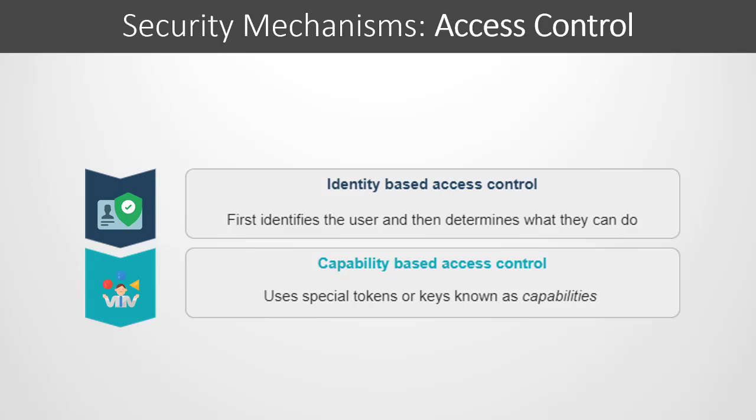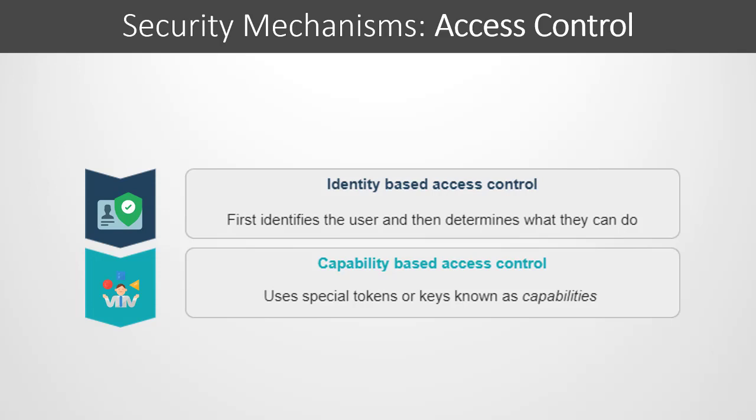Next security mechanism is access control. Access control, or authorization, grants access permission to the specific resource. There are two primary approaches to access control that are used for APIs.